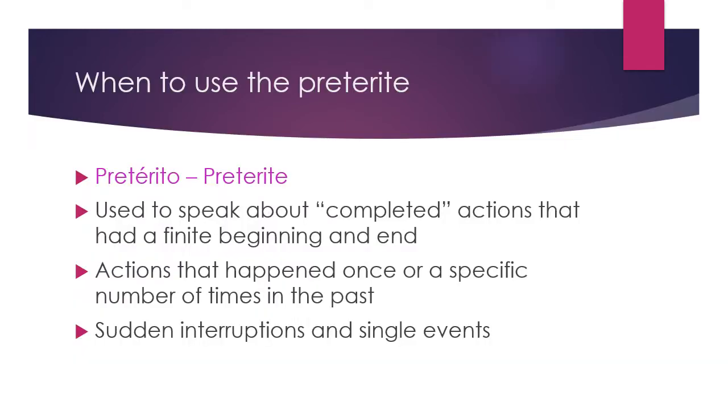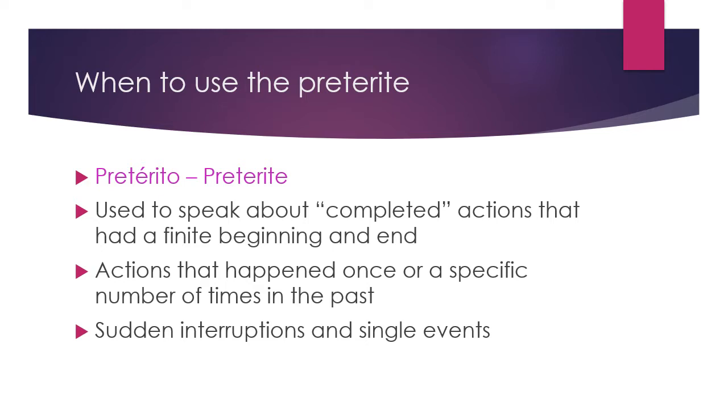So what do I even mean by the preterite tense? El pretérito, or the preterite, is used to speak about completed actions. So things that had a finite beginning and an end. They happened. It's for actions that happened once or a specific number of times in the past. And it's for sudden interruptions and single events.